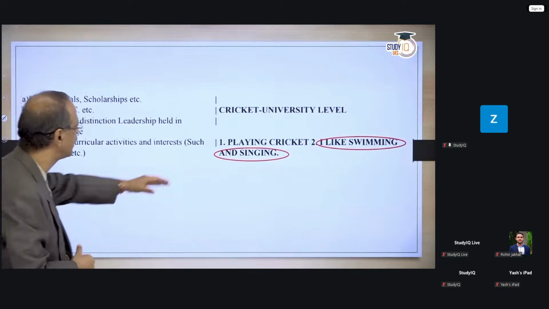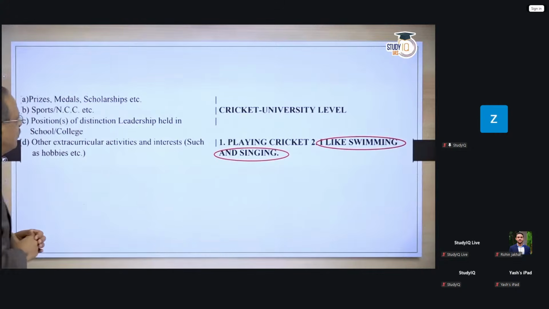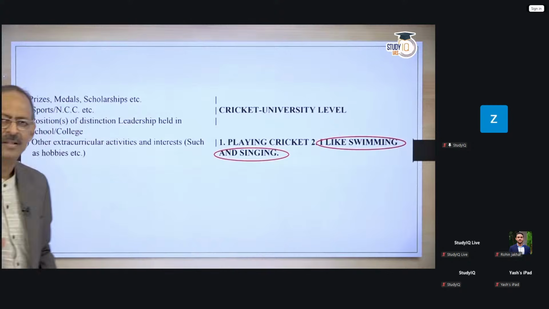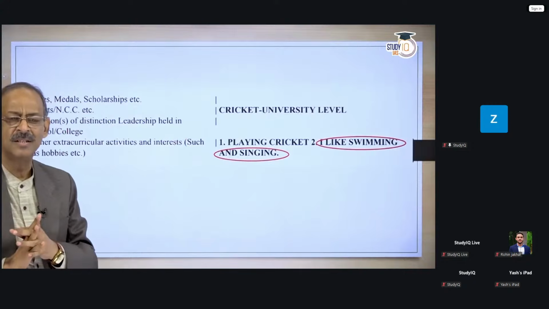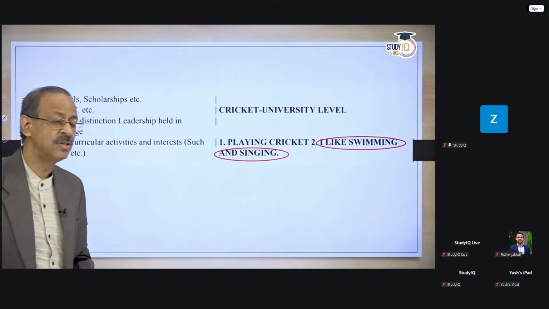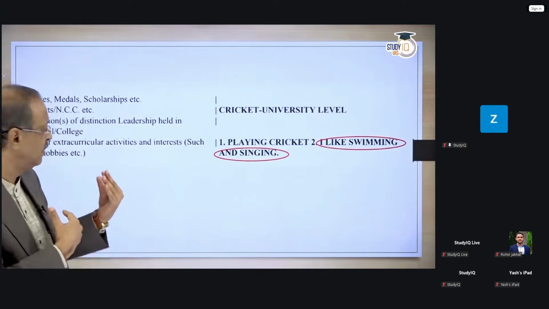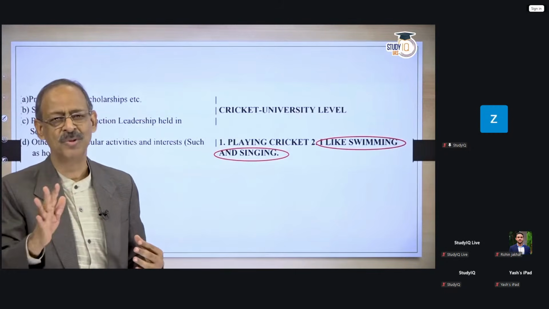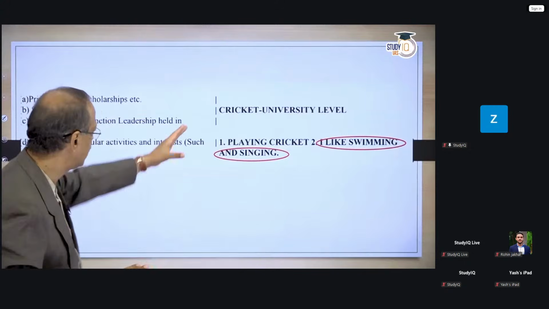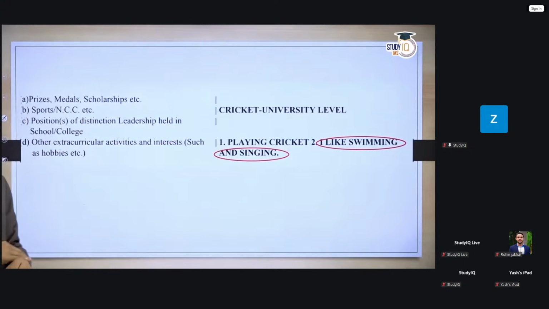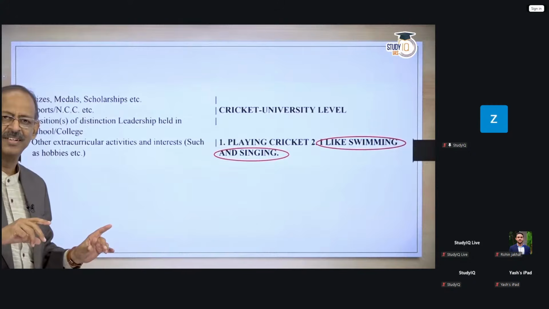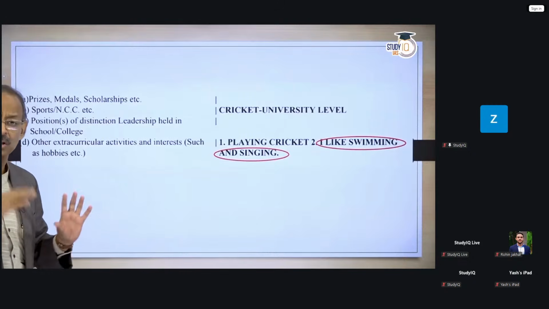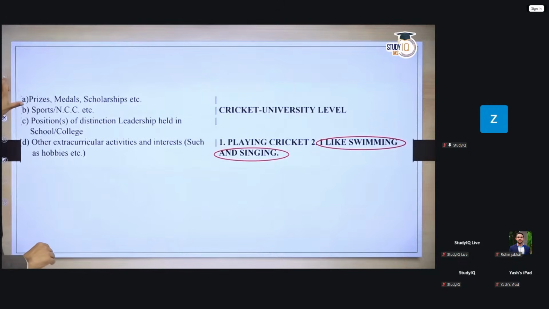So you have to be very careful about what you're saying. Here again, when you say cricket at university level, I don't know where does it fit in? If you say it in front of sports, you write cricket, it's fine. But why do you write university level? How does it help you? So there is a reflection. When I read this, I thought this guy is trying to show off. Please don't do that. Please don't boast, don't show off. Cricket should have been good enough there. You don't have to necessarily write things for the sake of writing them, or to show off. Please don't do that.